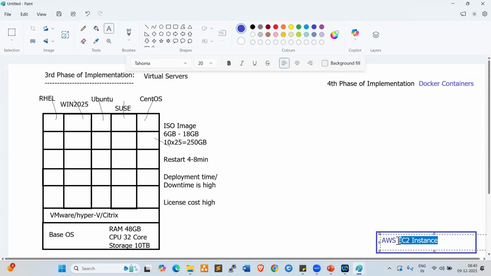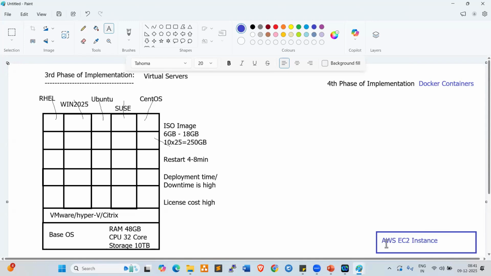In AWS we call the server an EC2 instance; in Azure we call the server a VM, right? Whereas in GCP we call it a VM instance. So terminology would be a little different, but all the cloud platforms have the same functionality. AWS, Azure, GCP, Oracle Cloud, Alibaba Cloud, DigitalOcean, Fastly, Heroku, nearly 30 more clouds are there. Every cloud platform has the same resources, but the terminology is a little different.